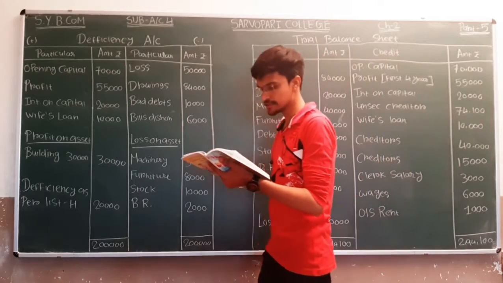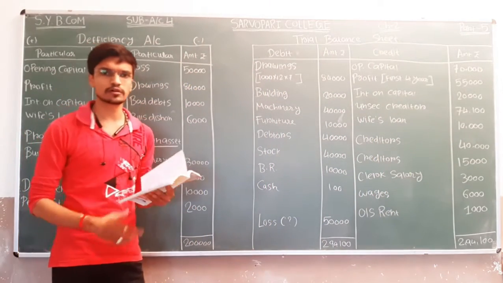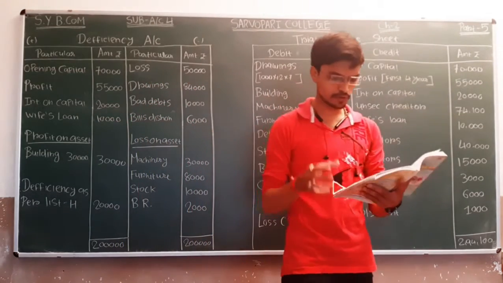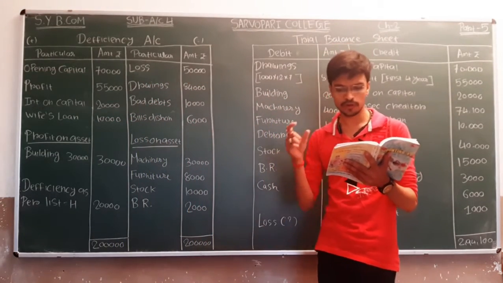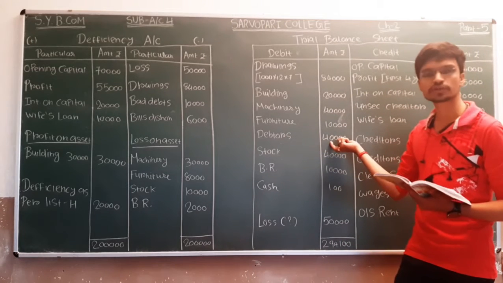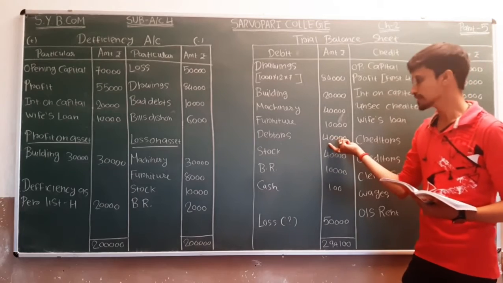Next, that is debtors. Amount of debtors: estimated value is 30,000 and book value of debtors is 40,000. So we have to consider the book value of debtors, which is 40,000. So here we are passing the entry of debtors and the amount is 40,000.